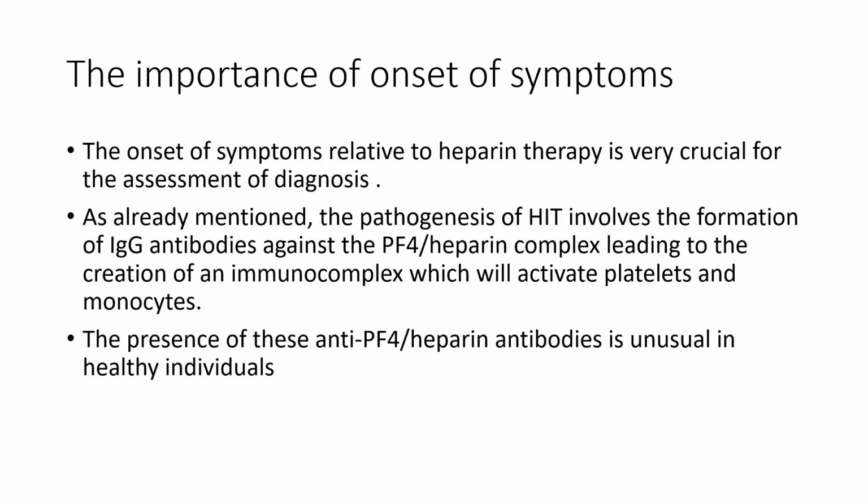The importance of onset of symptoms. The onset of symptoms related to the heparin therapy is very crucial for the assessment of the diagnosis. As already mentioned, the pathogenesis of HIT involves the formation of IgG antibody against the platelet factor 4 and heparin complex, leading to the creation of immunocomplex, which will activate platelets and monocytes. The presence of this anti-PF4 and heparin antibody is unusual in healthy patients.